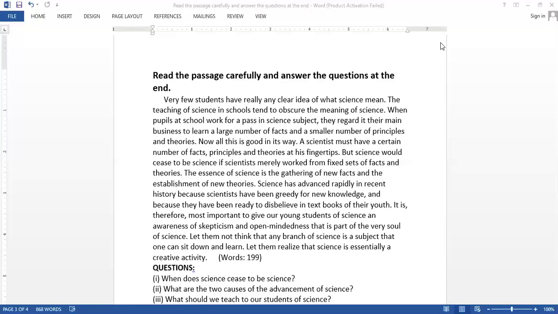Okay, so it is to find out the theme or the main idea of the passage. Then in the questions, you may be asked to give meanings of difficult words that are used in a sentence, or of phrases. And I hope you know what phrases are.